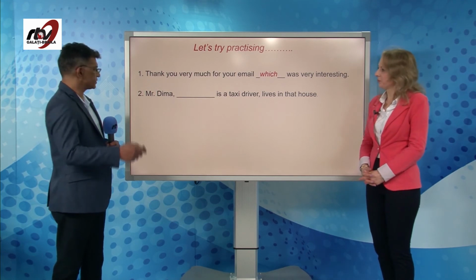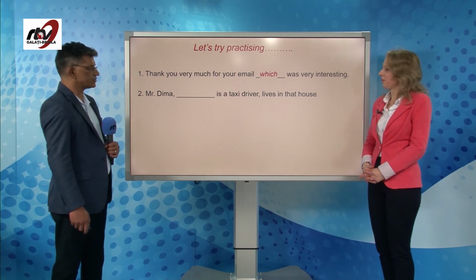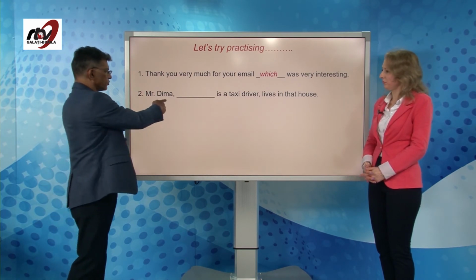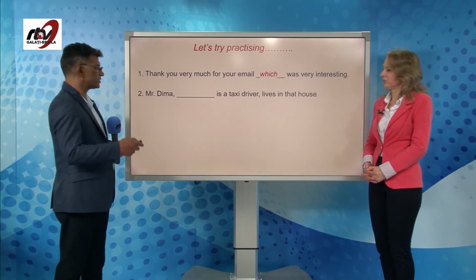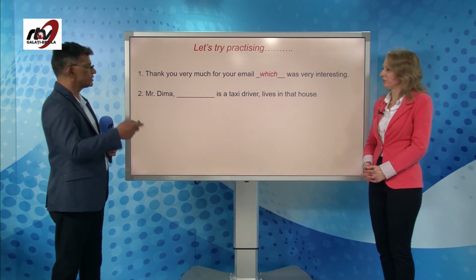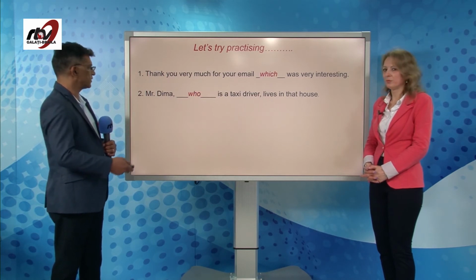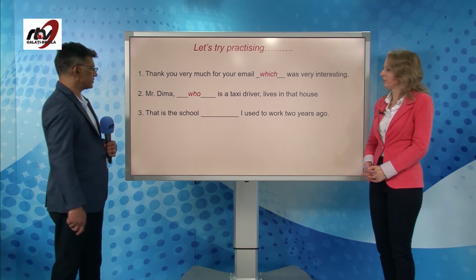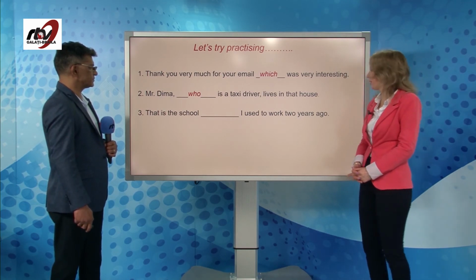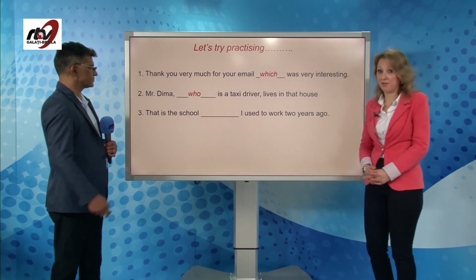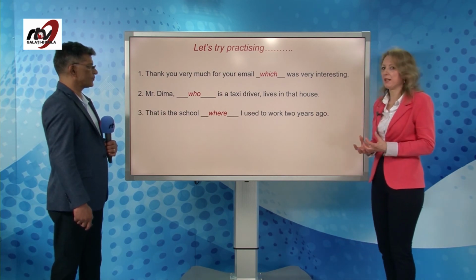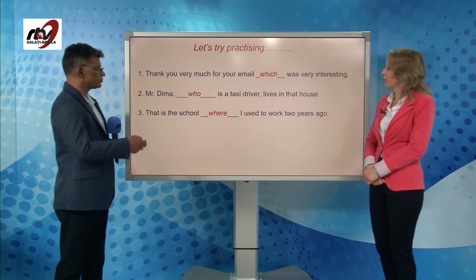Now look at this sentence. Mr. Dima, who is a taxi driver, lives in that house. Remember we talked about this comma and that you cannot use that when there is a comma. I cannot say Mr. Dima that is a taxi driver. Here I have to use who. That is the school where I used to work 2 years ago. We don't have any commas there, so it's where, because we are talking about a place here. For a place we use where.